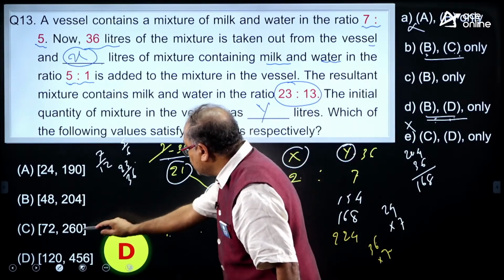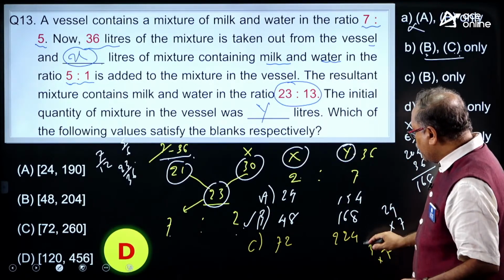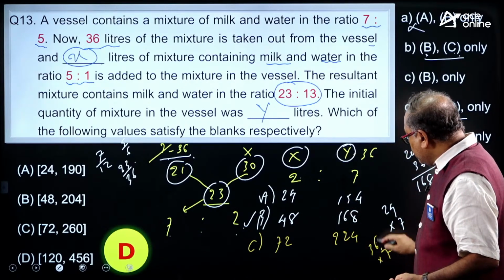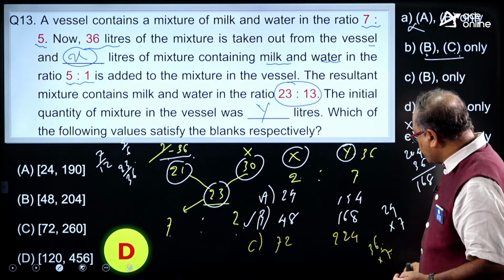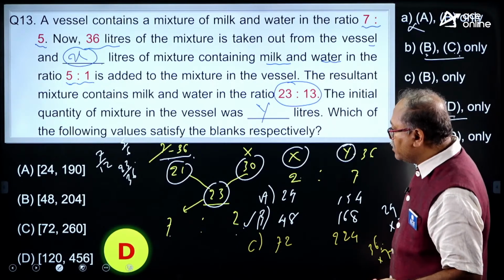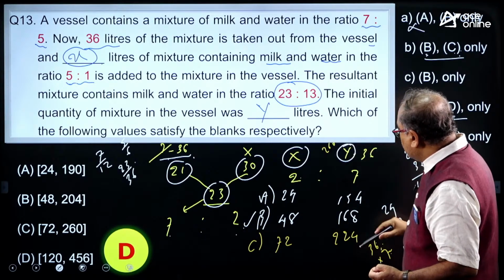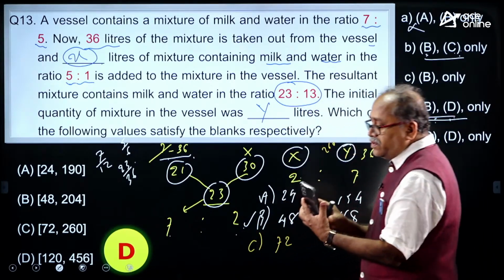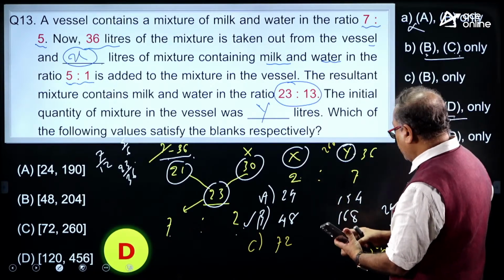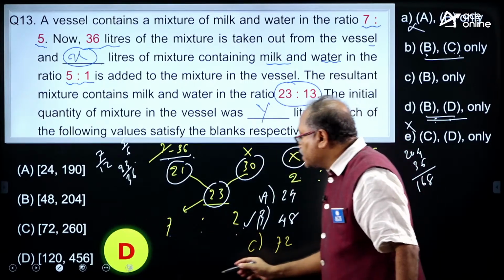That is B and C, 72 and 260, 260 minus 36, 240. Now, this is 36 into 2 and 36 into 7, 7 6s are 42. Okay, this y is 260, then how is it? Option choice D, because C is not satisfying. Now, I will go for option D here.